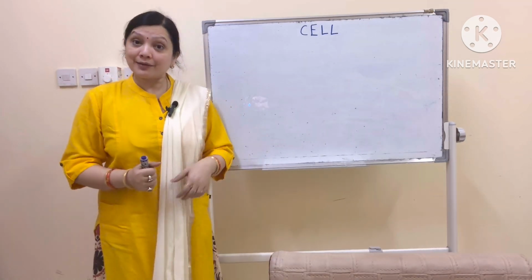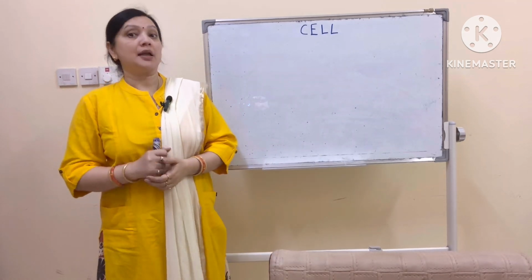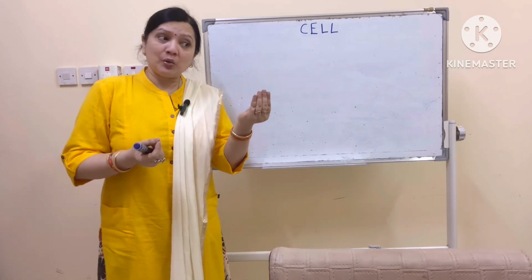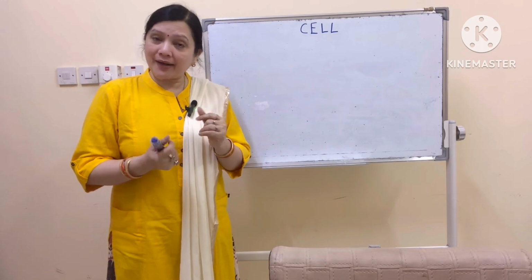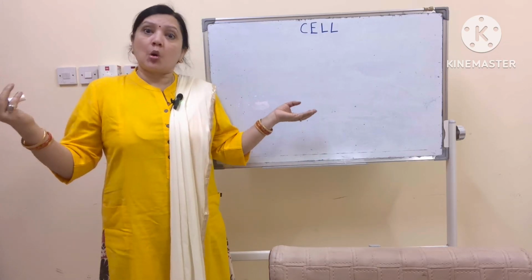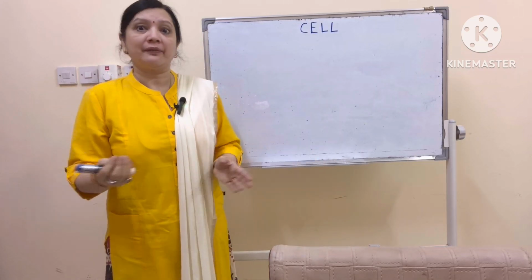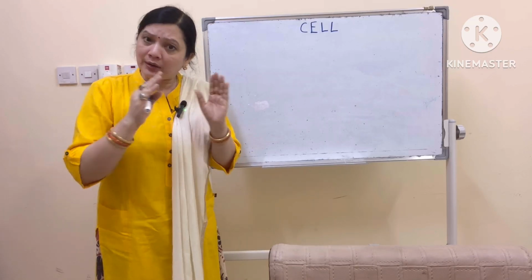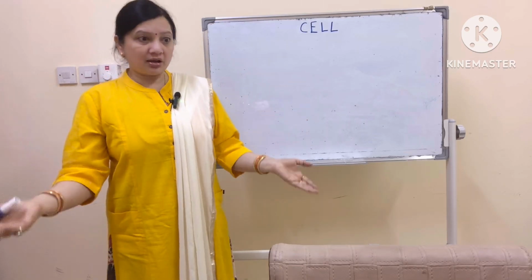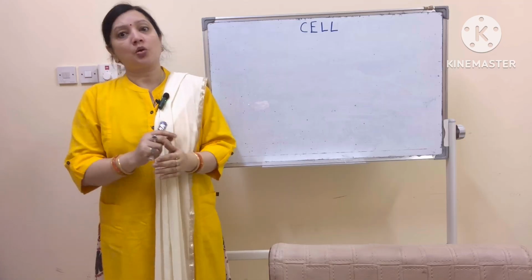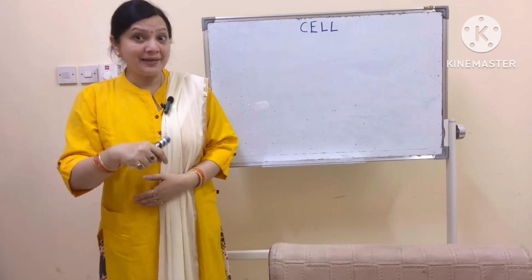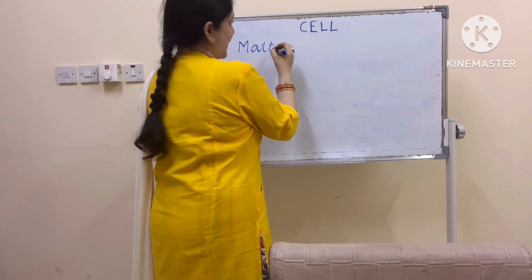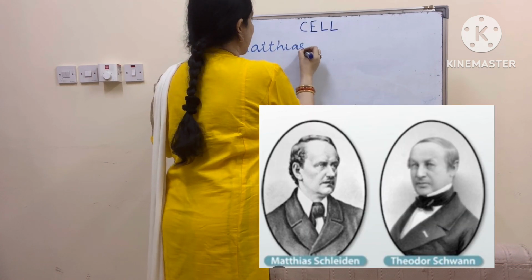There were other scientists also who wanted to see about the different parts of the cell. When you place a certain thing under a microscope, you see a whole new world, a different world which has some things moving or maybe a totally different structure. A structure which you see outside is totally different from what is there inside.